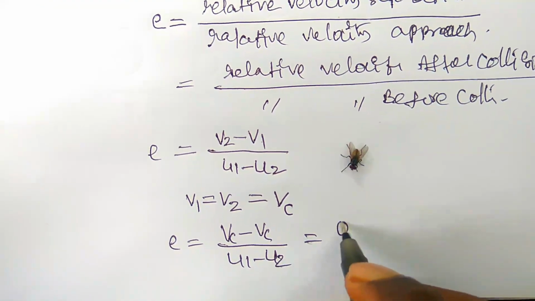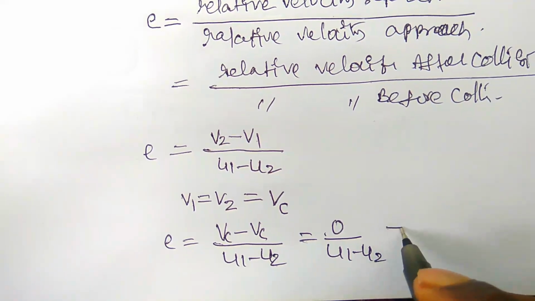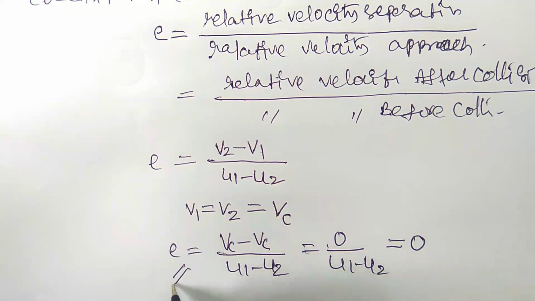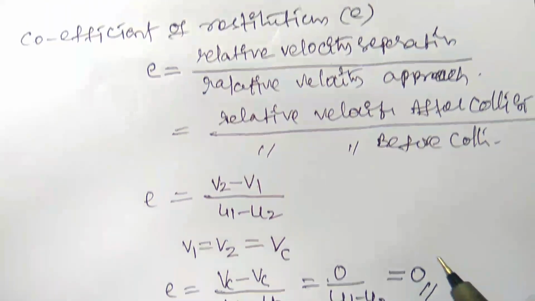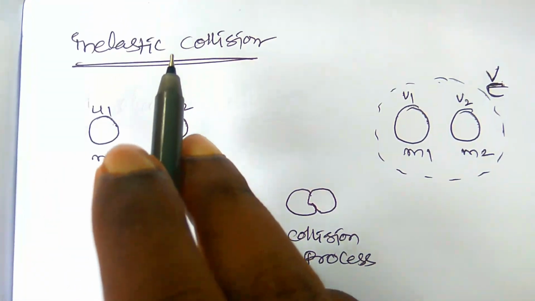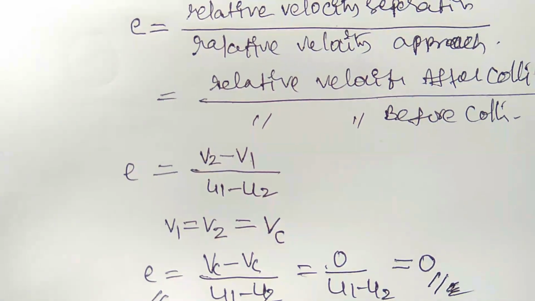Here it is 0 by U1 minus U2, which is equal to 0. So the coefficient of restitution in case of inelastic collision is always 0, right?